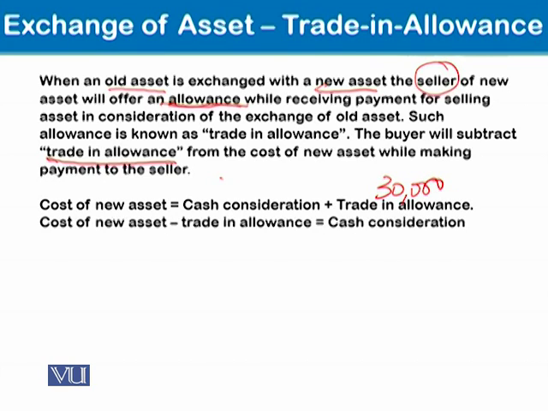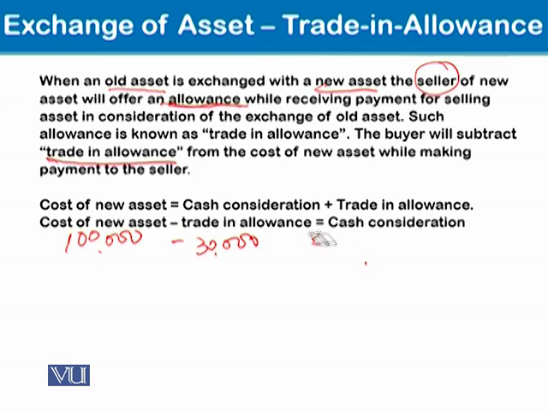And how much were you paying? 70,000. So the cost of the new asset works out to 100,000. And if the cost of the asset is given, supposedly 100,000, and trade-in allowance is given, supposedly 30,000, how much would be the cash consideration that you would be paying? It is 70,000.